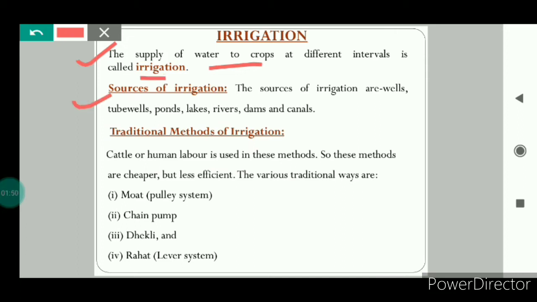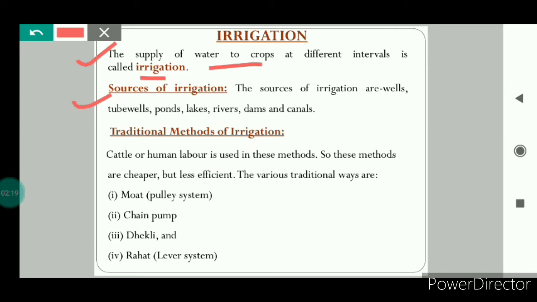And what are the sources of irrigation? The sources of irrigation are wells, tube wells, ponds, lakes, rivers, dams and canals. As I told, the supply of water to crops at different intervals of time is called irrigation. But the time and frequency of the irrigation varies from crop to crop. For example, rice requires standing water, whereas there are some crops which require less water.